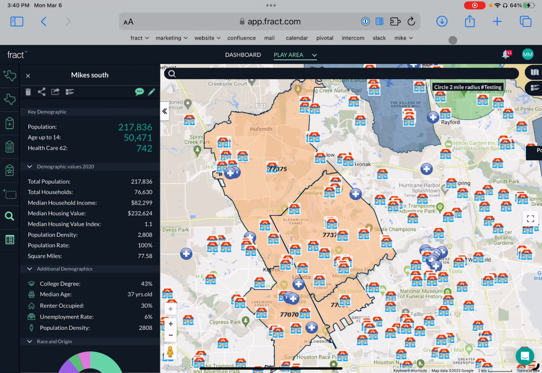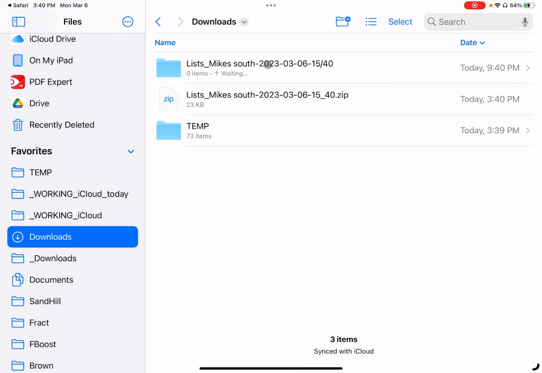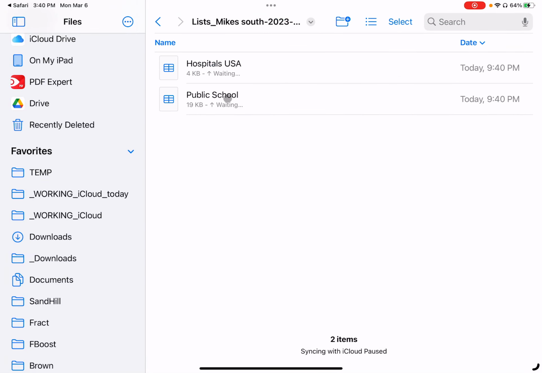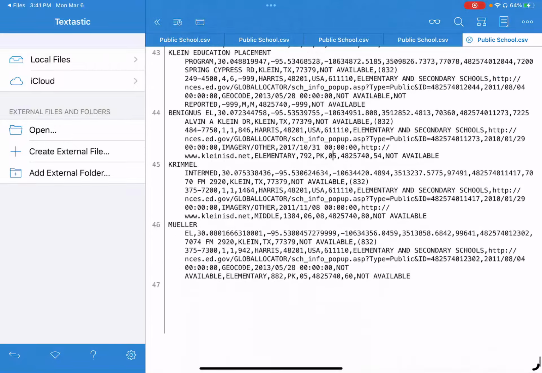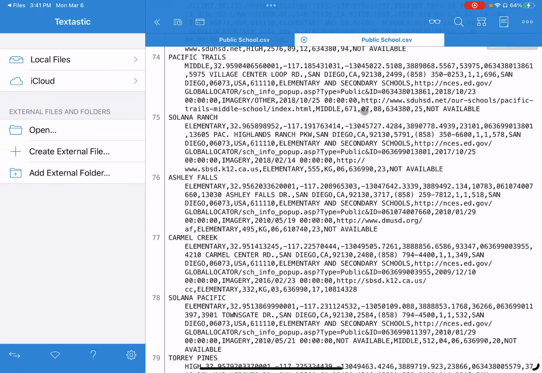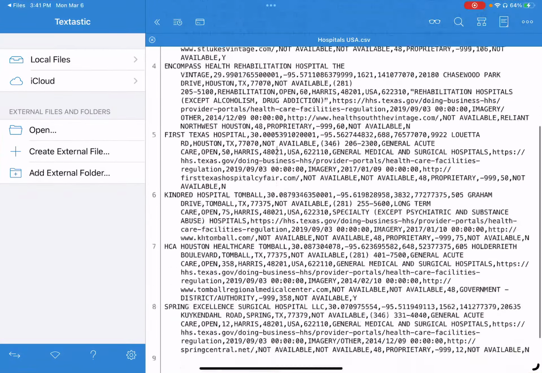So we'll take a look at that zip file. Looking at it, there it is. And there's all the public schools, all the data for that one territory. And we look at the other one that's there, and the hospitals. So those are the list of the hospitals.